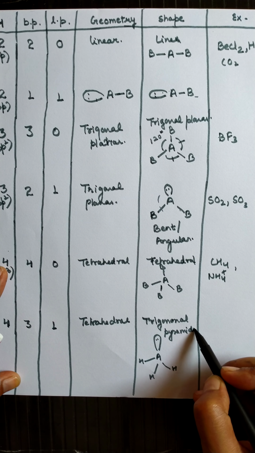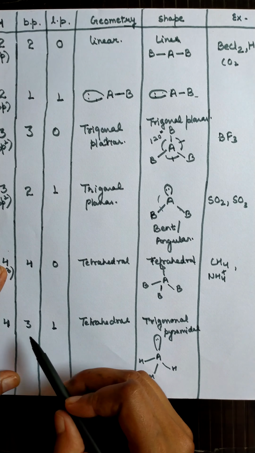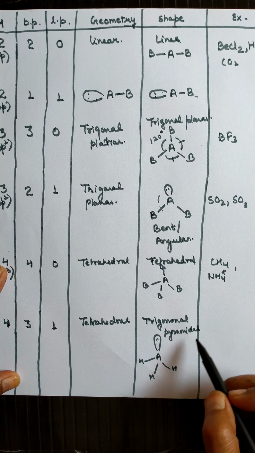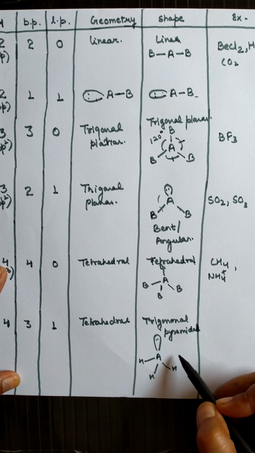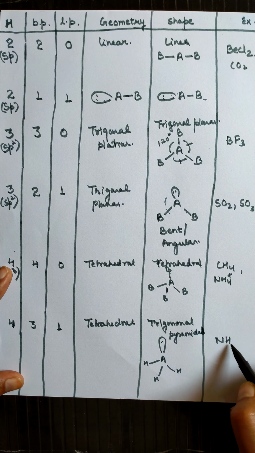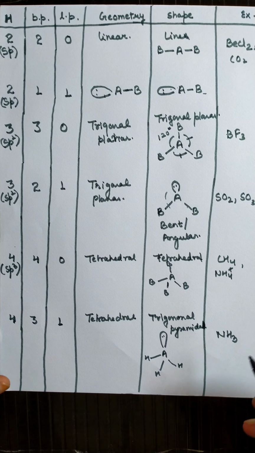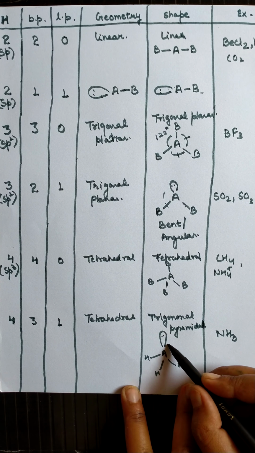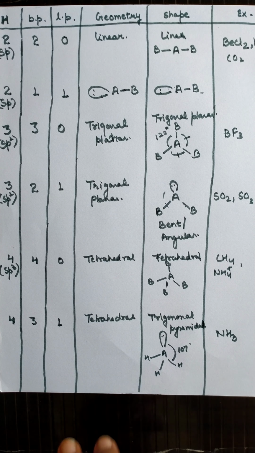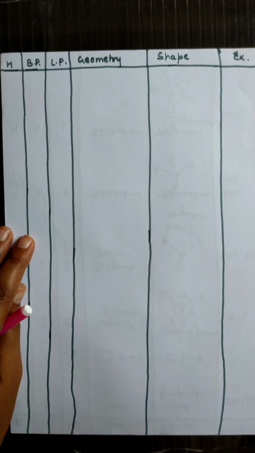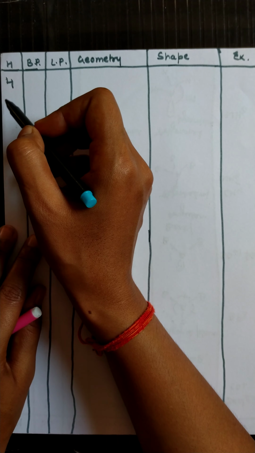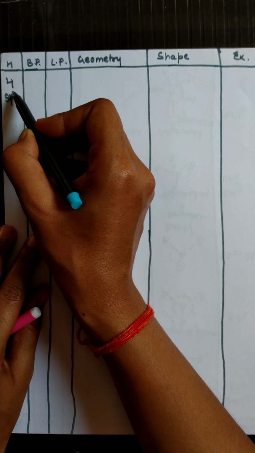So students, you have to remember it. When the number of bond pairs is 3 and the number of lone pairs is 1, then the shape will be trigonal pyramidal like this. One very good example for this is ammonia, that is NH3. In NH3, the bond angle is about 107 degrees. Now next one.